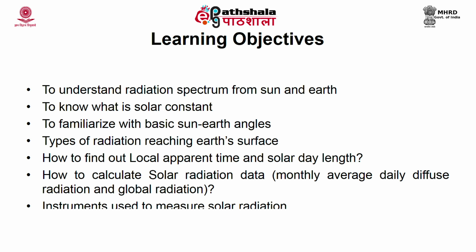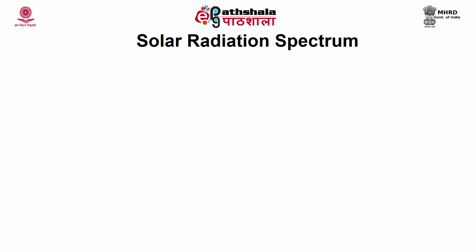We will also discuss different measurements, or how to measure this radiation, and what is the need of this solar radiation data. We will also see the types of radiation, mainly the beam radiation or direct radiation and the diffuse radiation. Let's start with the radiation spectrum from sun and earth.